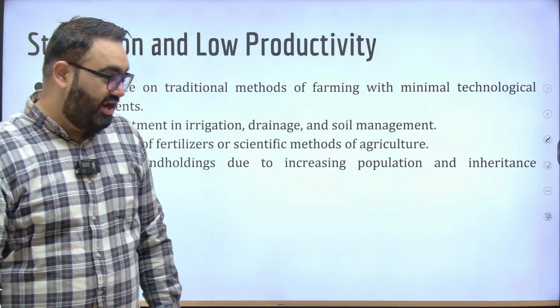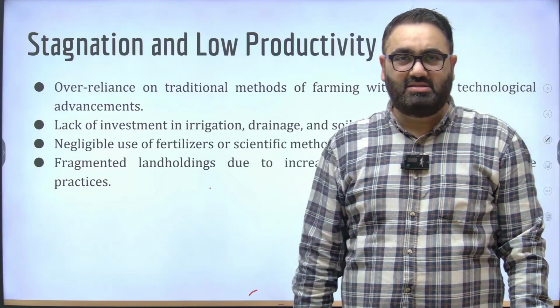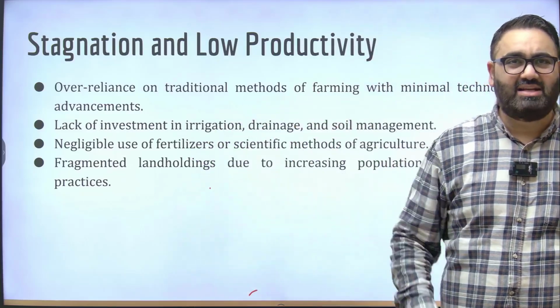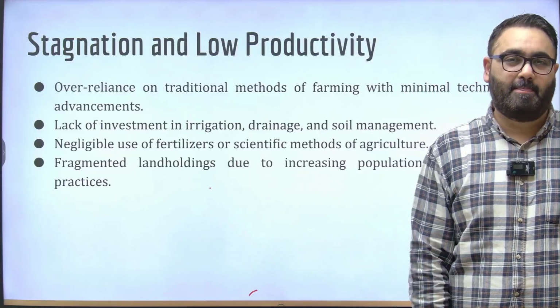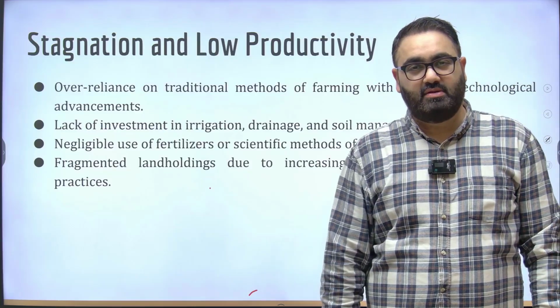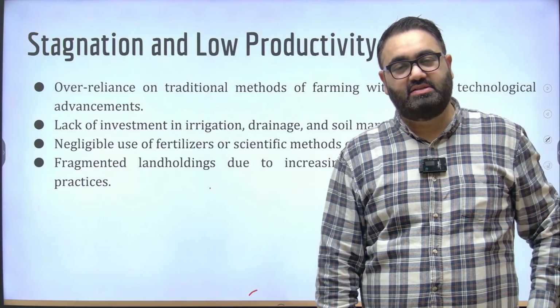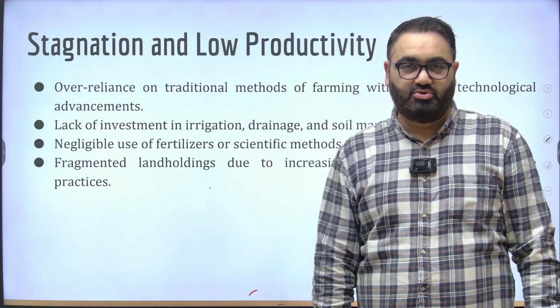We had a situation in agriculture where we had stagnation, meaning there was no growth as such in agriculture because there was no investment being made. See, the reason why the industrial revolution took place in countries such as England and Germany was that a lot of new machines and technology was introduced.